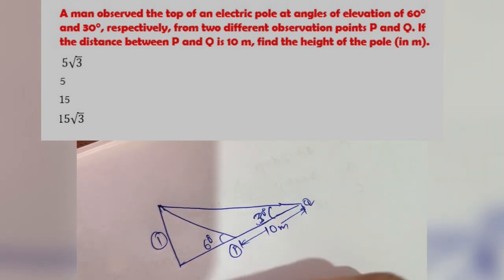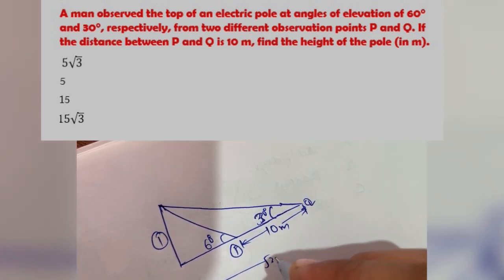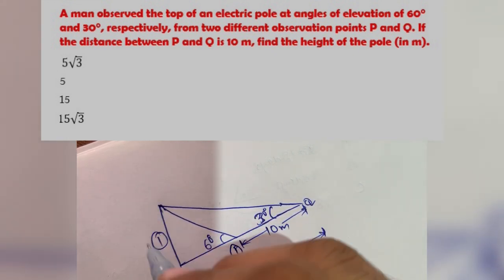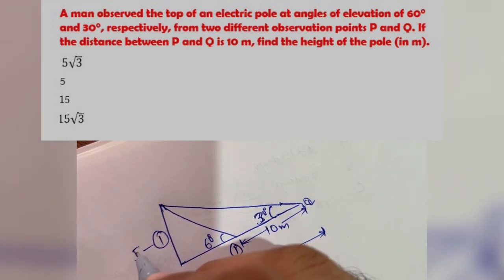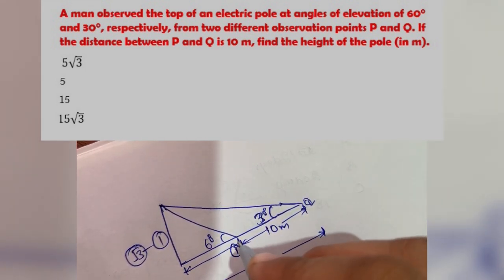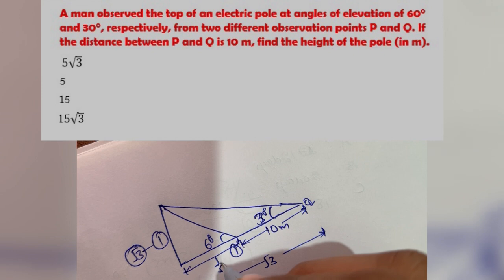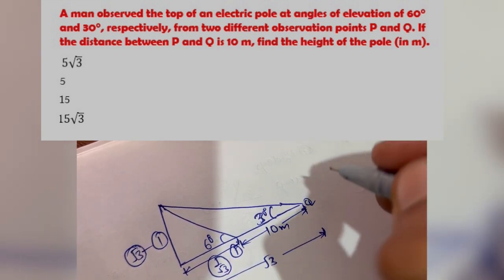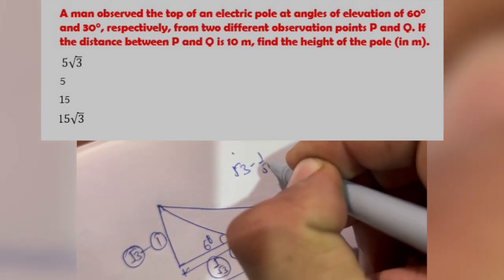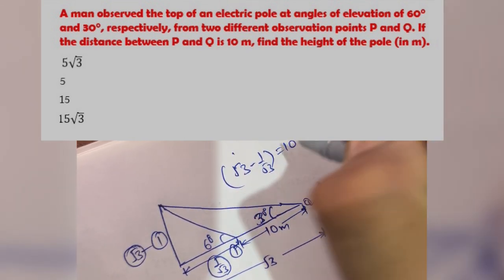This should be 1 unit, and this should be √3 unit. But for 60 degrees, the value of √3 is given as 1, so the value of 1 will be given as 1/√3. So √3 minus 1/√3 is given as 10.